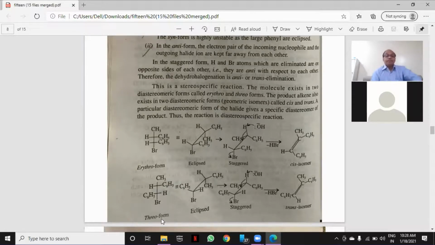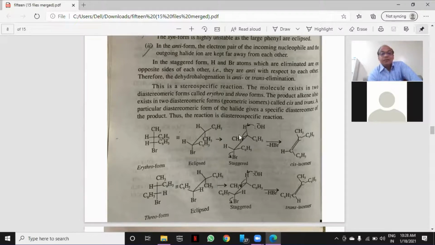Erythro form means cis form, or syn form, which is eclipsed. You can see this H and H on the same side, this C6H5 and C6H5 on the same side. Okay, this is the eclipsed form.